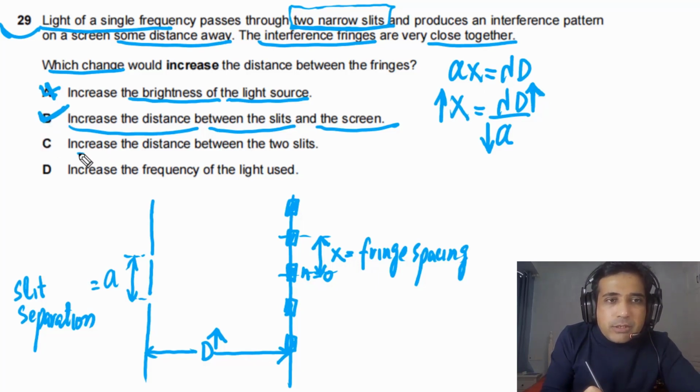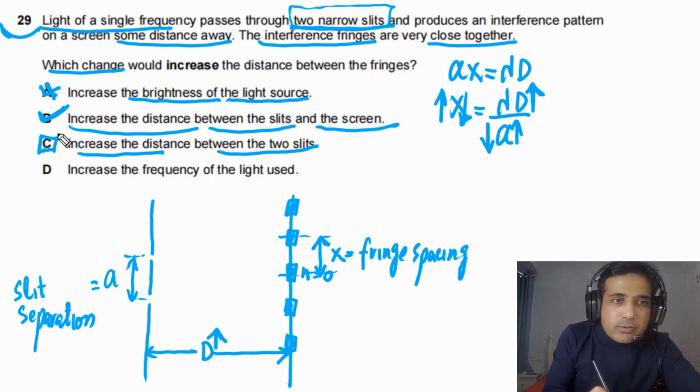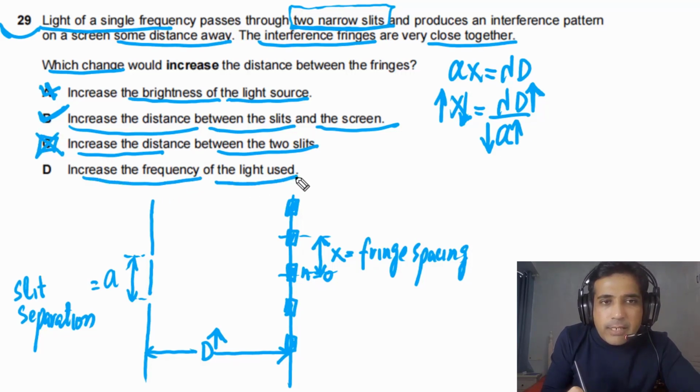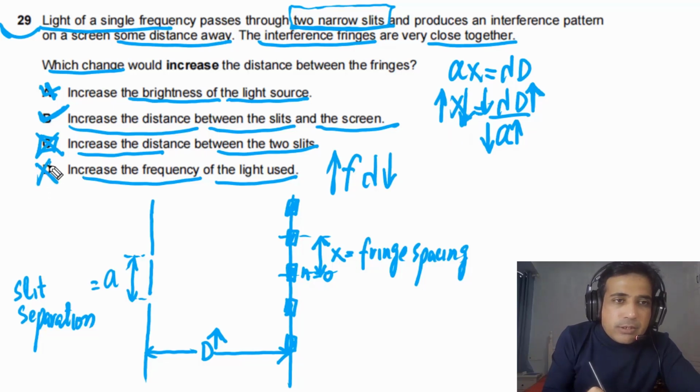If we go to C, increase the distance between the slits, this is telling us to increase a. If we increase this, x will decrease, so this is incorrect. Option D: increase the frequency of the light used. If we increase the frequency, it means lambda will decrease. If lambda decreases, x will decrease. So this is also an incorrect answer. So the answer for this question is B.